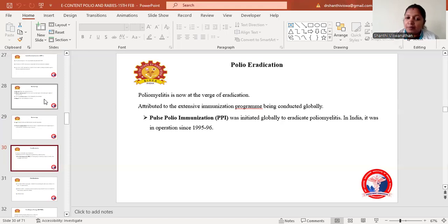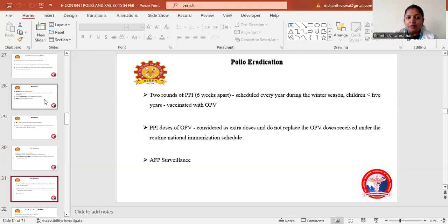Coming to pulse polio immunization, it was initiated globally to eradicate poliomyelitis. In India, it has operated since 1995 to 96. There are two rounds of pulse polio immunization, each 6 weeks apart, scheduled every year during the winter season. Children less than 5 years should be vaccinated with OPV. The pulse polio dose of OPV is an extra dose for the kids, and it should not replace the OPV doses the child has already received, including from another hospital.